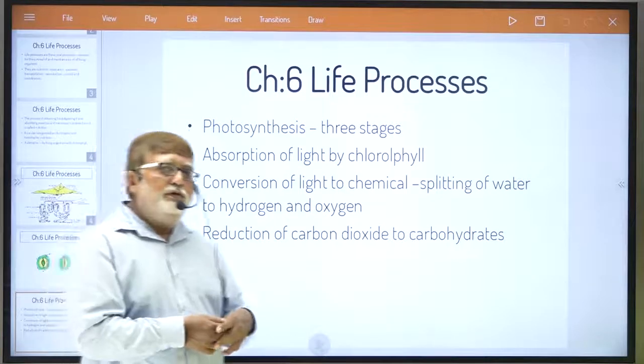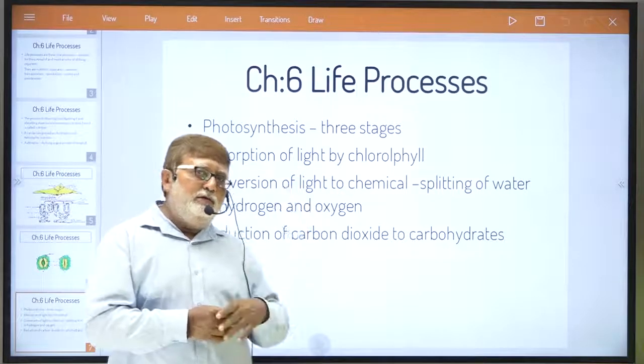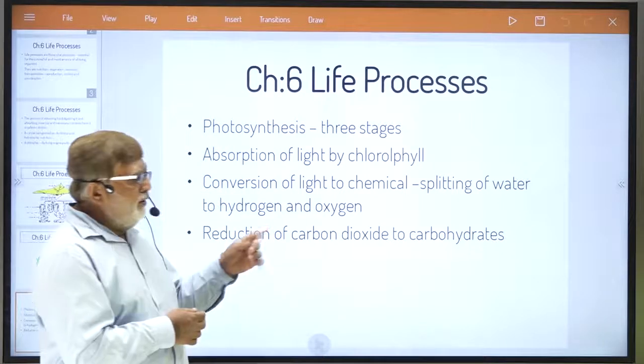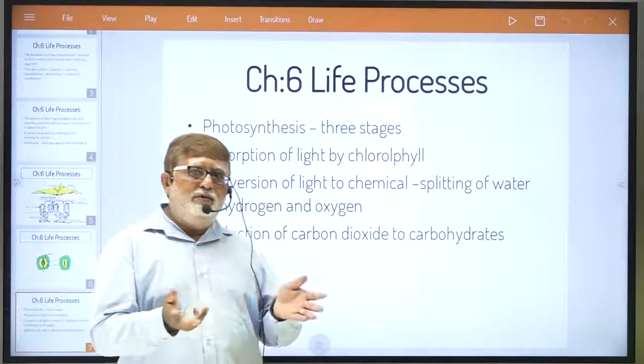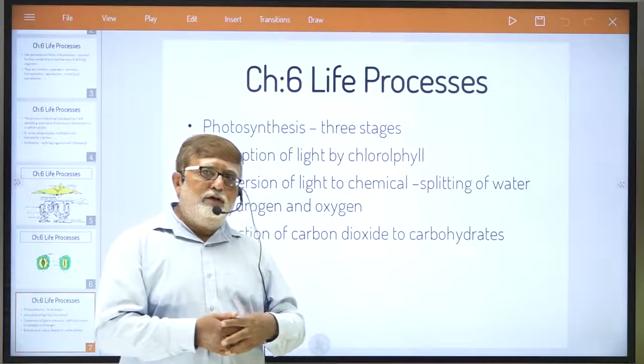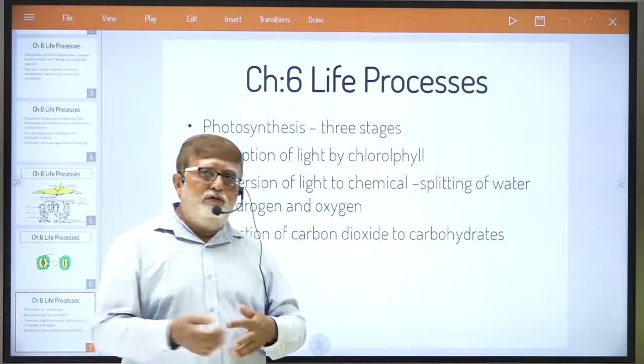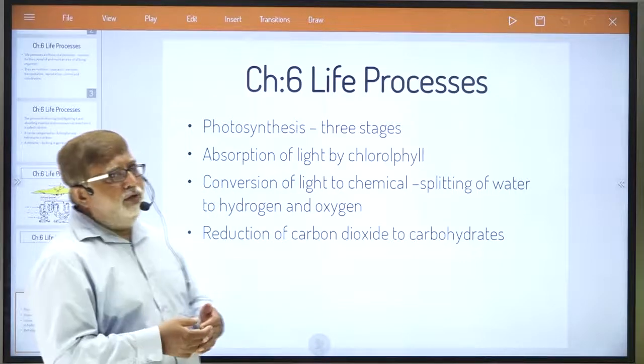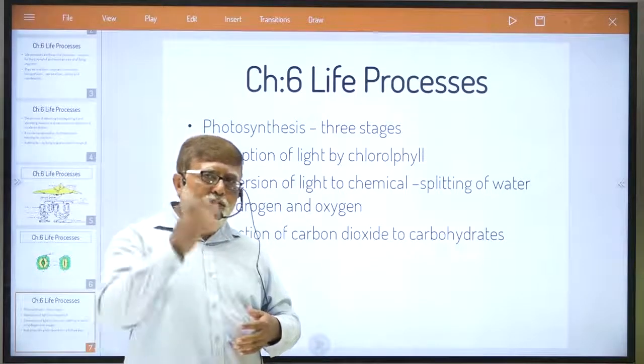And the third stage, dear student, the equation just now I have written, reduction of carbon dioxide into carbohydrate. That means 6CO2 plus 6H2O gives C6H12O6 plus 6O2. Okay. So this is the way the autotrophic nutrition takes place.